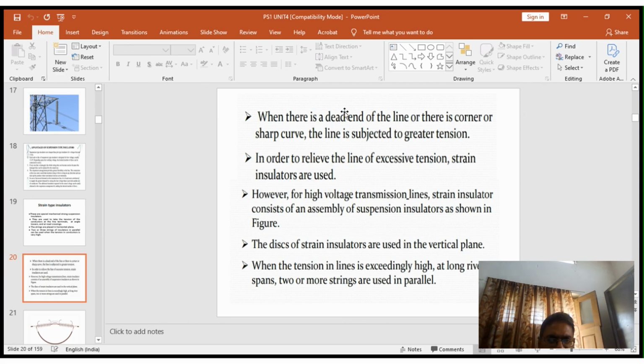Where there is a dead end of the line or a corner, the line is subjected to greater tension. In order to relieve the line of excessive tension, strain insulators are used. For a high voltage transmission line, a strain insulator consists of an assembly of suspension insulators as shown in the figure below. The discs of strain insulators are used in a vertical plane. When the tension in the lines is exceedingly high, as in a long river span, two or more insulators are used in parallel.